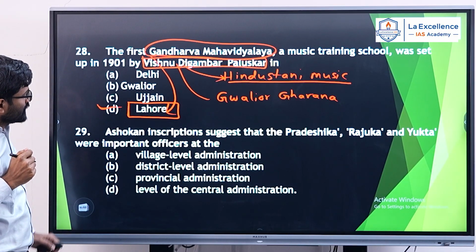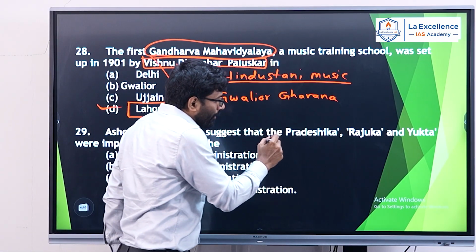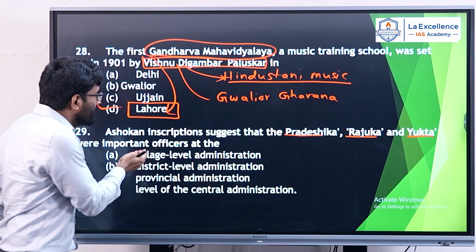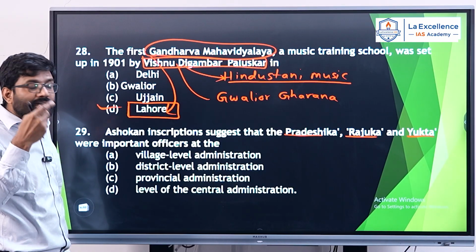Come to the next question. Ashokan inscriptions suggest that Pradeshika, Rajuka, Yukta were important officers at. This we had studied in Mauryan administration.